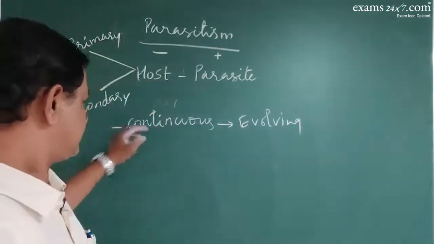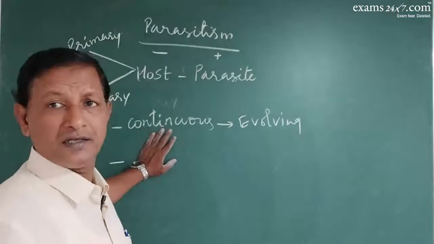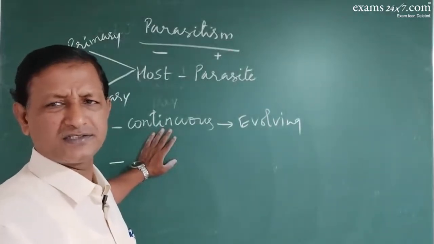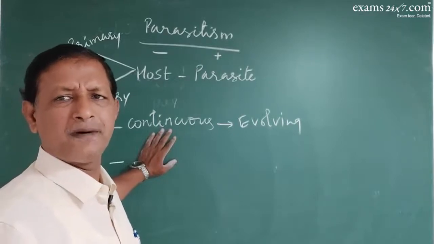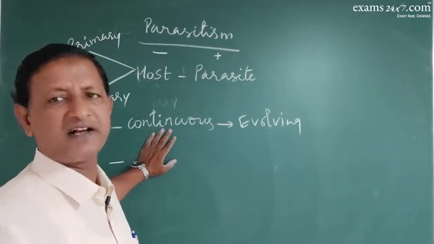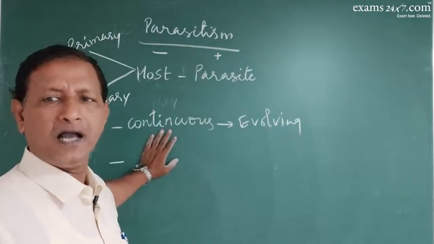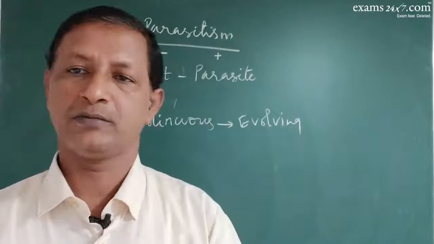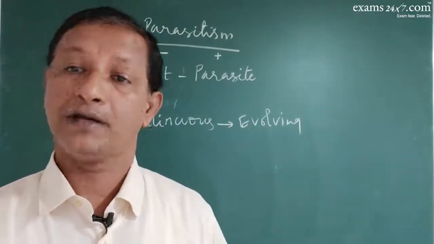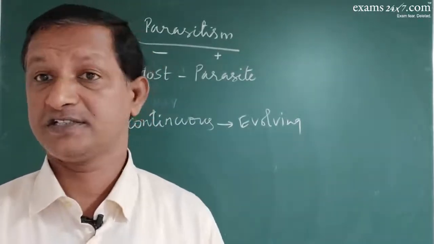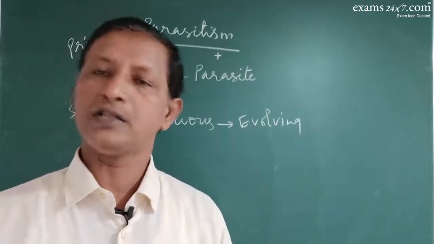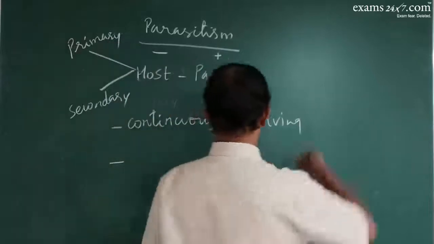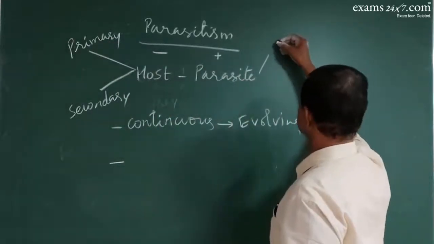You have so many examples for that. The diseases caused in plants by fungi or bacteria, and the sporozoan like Plasmodium vivax causing malaria, the malarial parasite causing diseases in human beings. So all these are the various aspects.